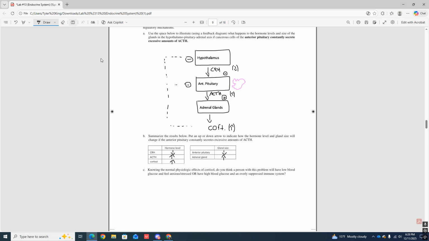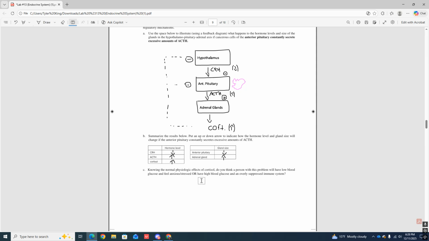So now, once again, what is the physiologic response? If we have a constant secretion, we're going way over the threshold of cortisol. What's going to happen? Remember the normal effects of cortisol. It suppresses the immune system. Anti-inflammatory effects. It allows for uptake of glucose and glucose management.